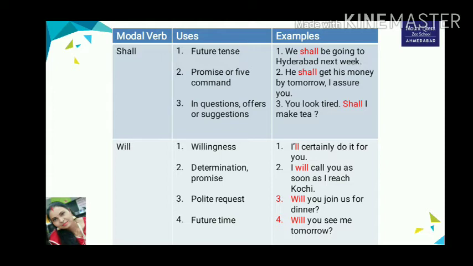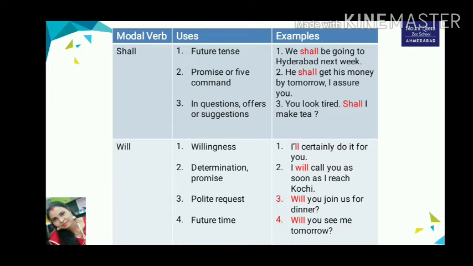Our next modal verb is will. Will is used in the second and third persons, you, he, she, they, it, to express simple future time. Will we use for showing willingness. For example, I will certainly do it for you.